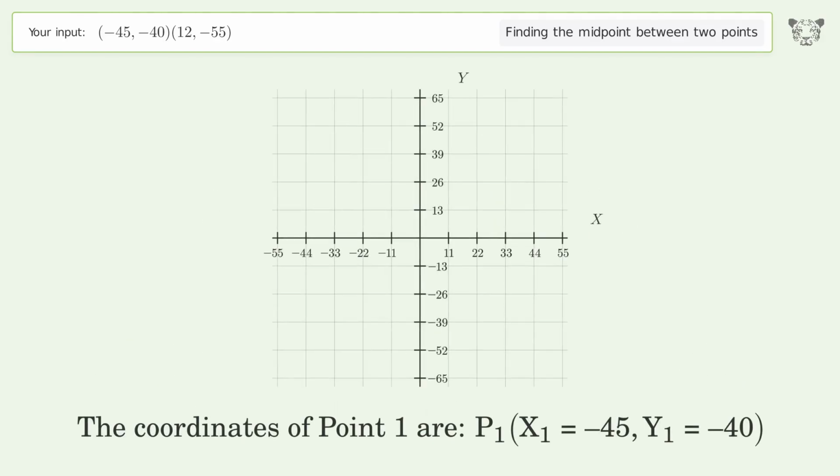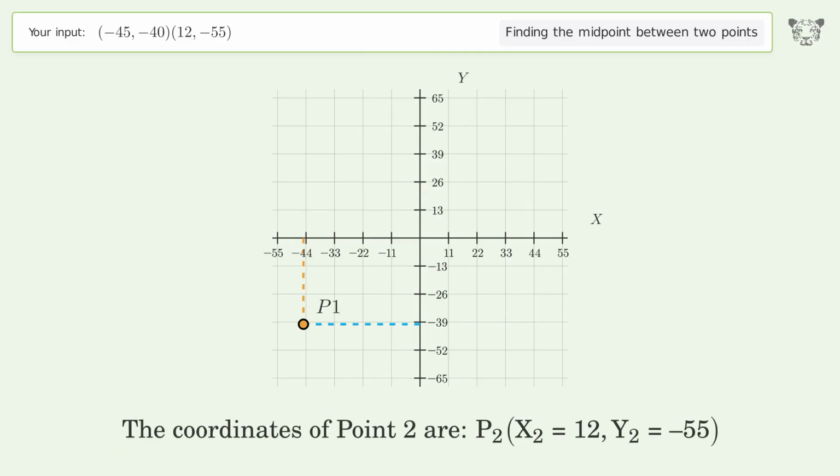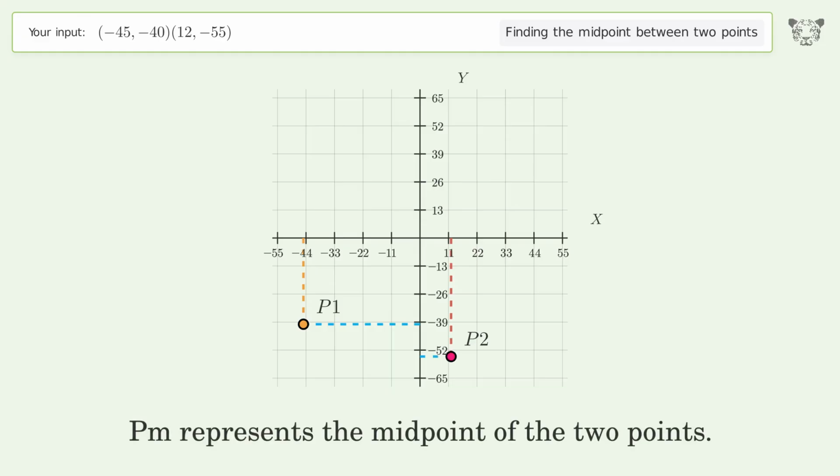The coordinates of point 1 are, x1 equals -45, y1 equals -40. The coordinates of point 2 are, x2 equals 12, y2 equals -55. PM represents the midpoint of the 2 points.